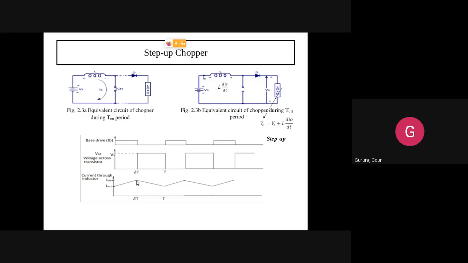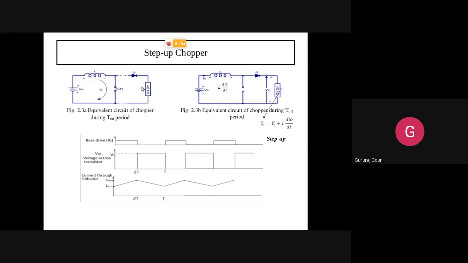But current is increasing, it is flowing through the inductor. This current IS will start storing in the inductance L during the T on period. This is the key point. So what is the key point here? During the T on period, current will start storing in the inductor L. So during T on, from 0 to δT,